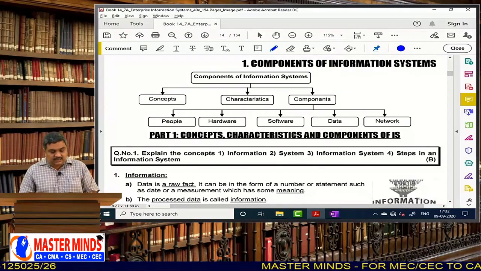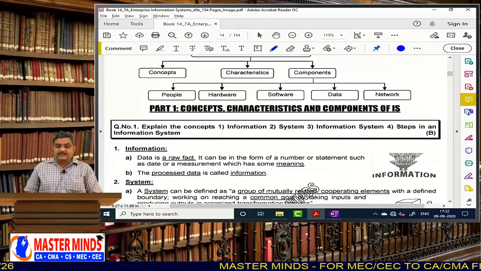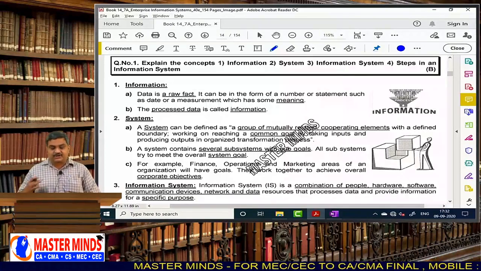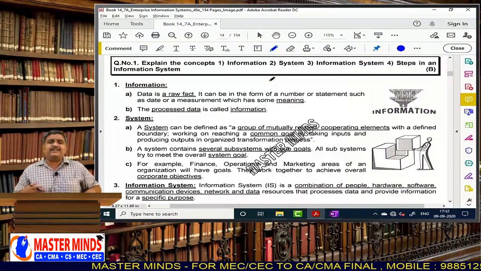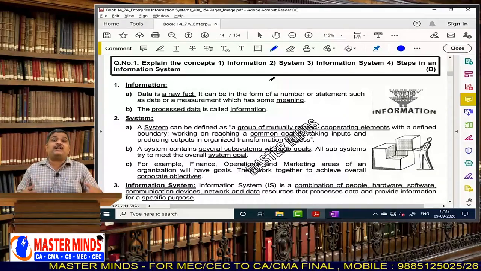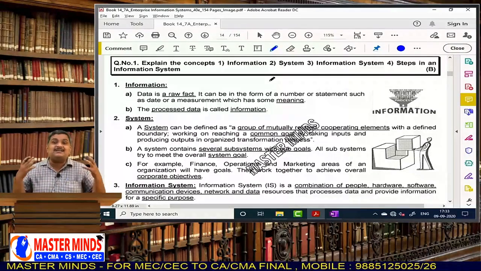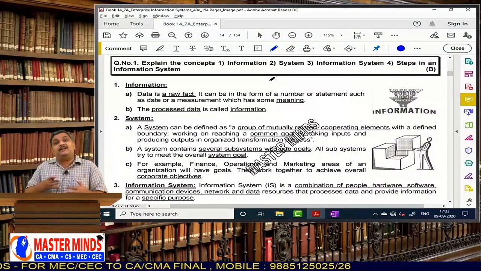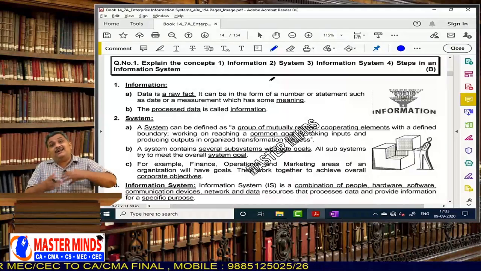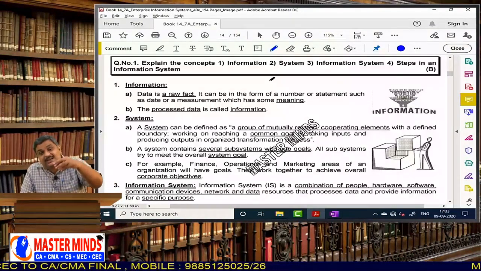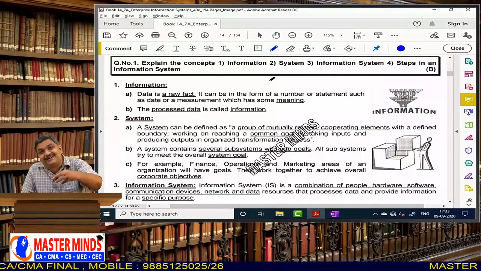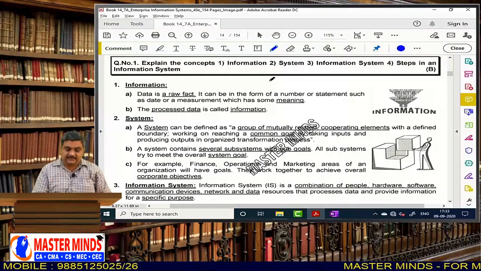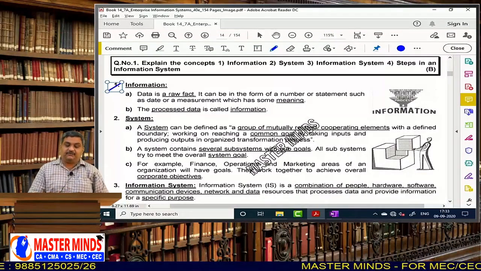Now, what is given here? Data is a raw fact. It can be in the form of a number or statement, such as a date or measurement, which has some meaning. Data can be anything; you can collect anything about anyone, and all that is considered data. If you process the data and make it more useful by putting it in a particular format, that is called information. Data put in a format is information. And we have seen the definition of information.